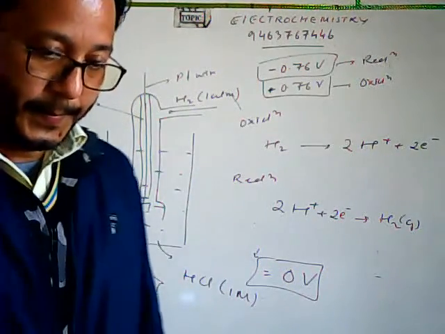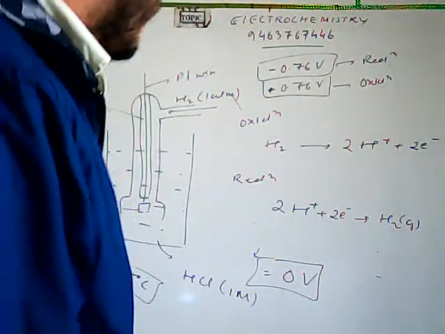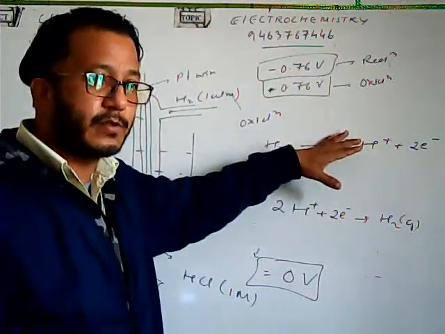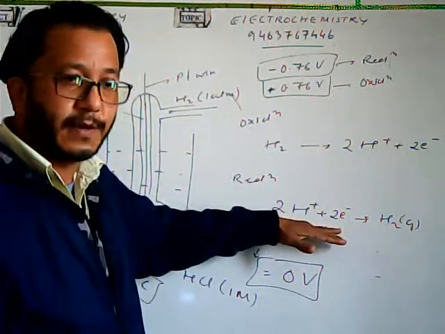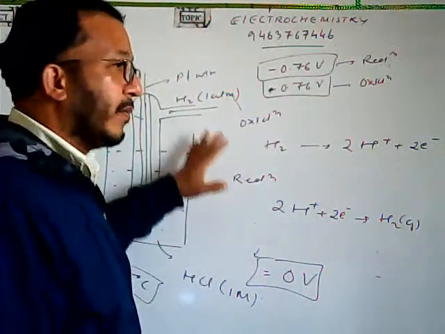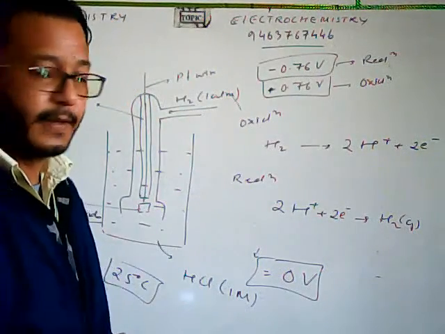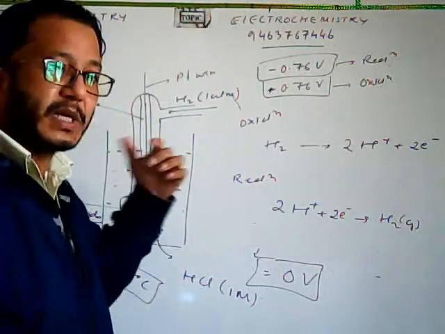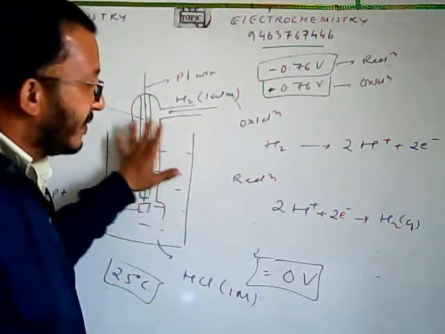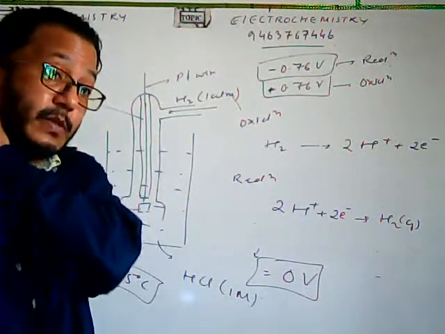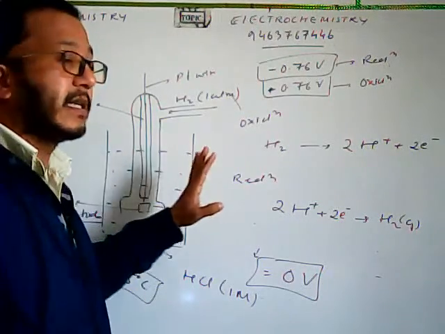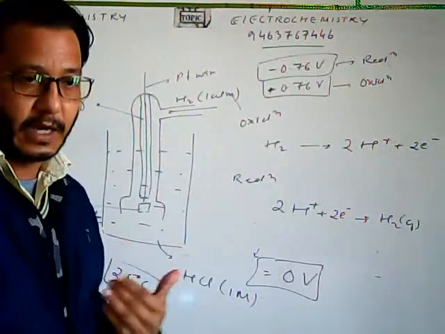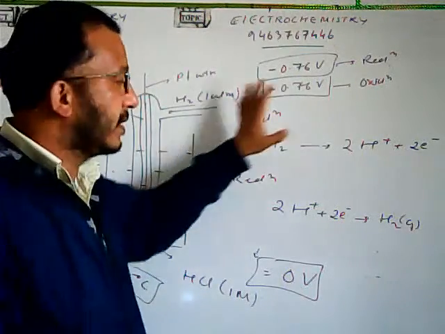So the hydrogen electrode can act as the oxidation half cell also, and it can act as the reduction half cell also, depending upon with which it has been combined. If it has been combined with a metal which is more reactive than hydrogen, then it will start behaving as the reduction half cell. And if it is connected to another half cell which is less reactive than hydrogen, then it will start behaving as the oxidation half cell.